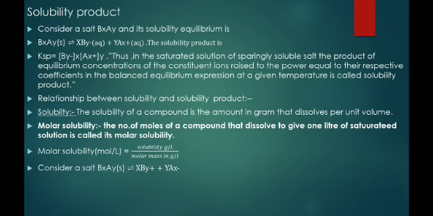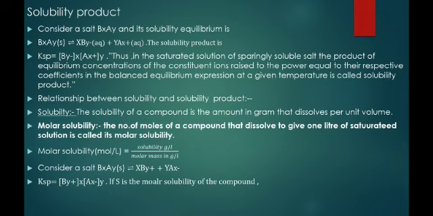So consider a salt like BxAy that will dissociate into x B^y+ and y A^x-. So Ksp = [B^y+]^x [A^x-]^y.